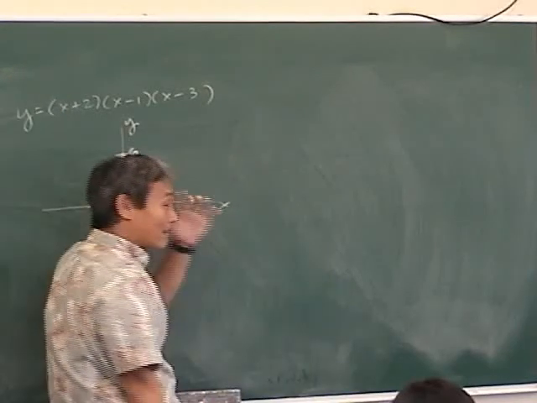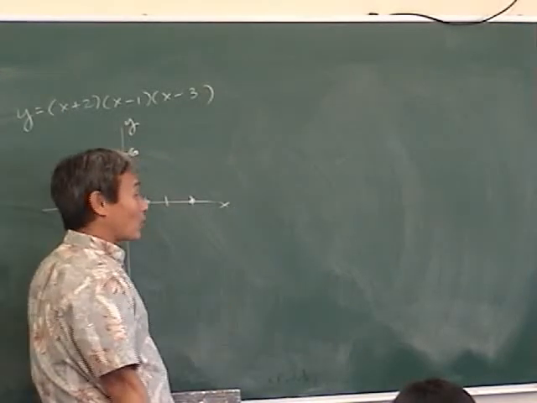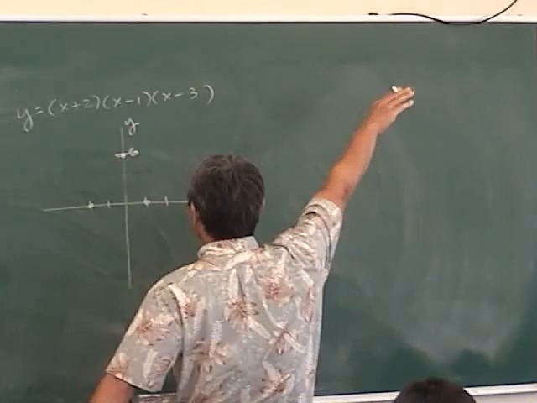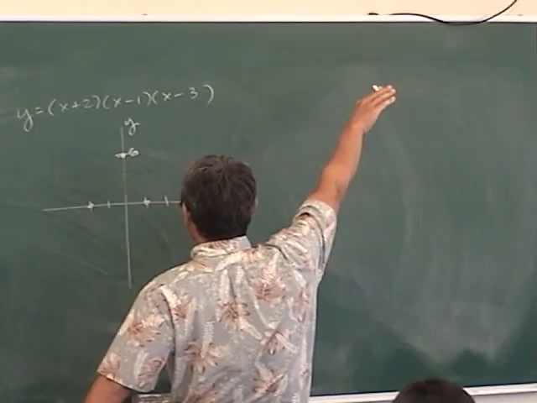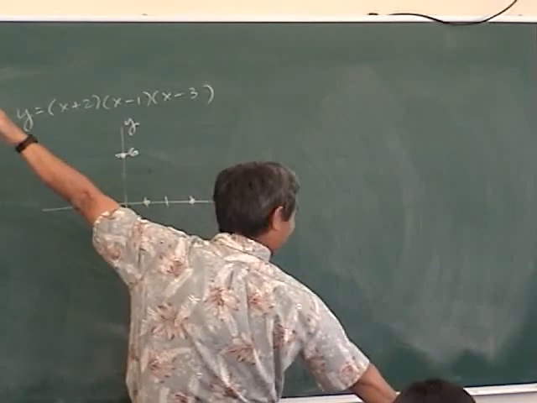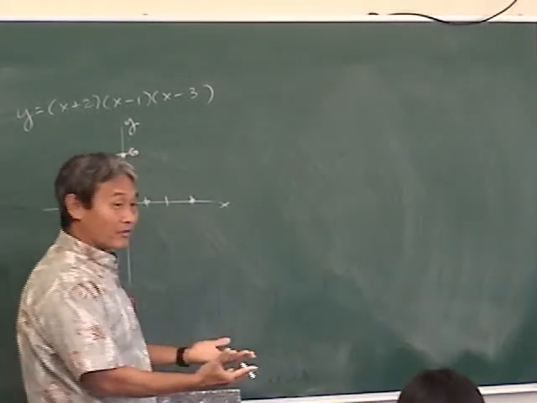And if you cannot remember, just think of y equals x. What does y equals x look like? Doesn't it look like that? What does y equals negative x look like? Doesn't it look like that? Because that's odd degree, right? x to the first power.